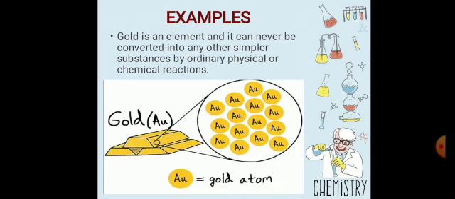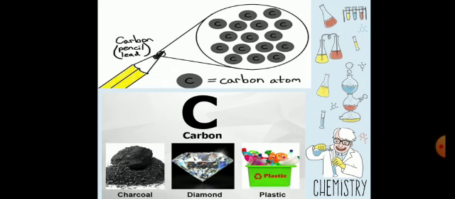It can never be converted into any other simpler substances. Now the pencil lead is made up of carbon atoms. How can we recognize an element? An element has two points in its definition: it is a pure substance, and it cannot be broken down into any simpler substances by an ordinary physical or chemical process. So carbon atoms combine together to form the element.